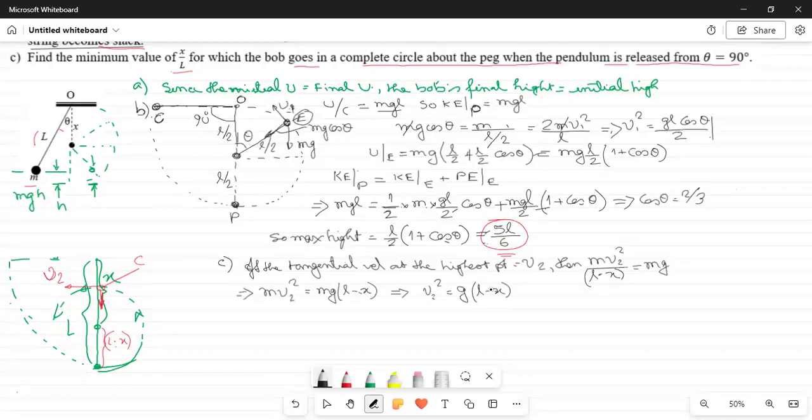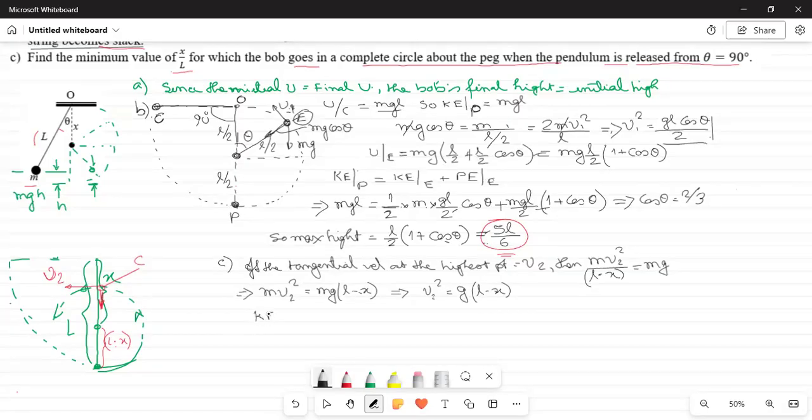Like earlier, you have seen that we found V1 square, then we found the total energy equation. It is absolutely the same method. So we got mv2 square. Earlier, after finding V1, we calculated its kinetic energy. Here also we calculate the kinetic energy.